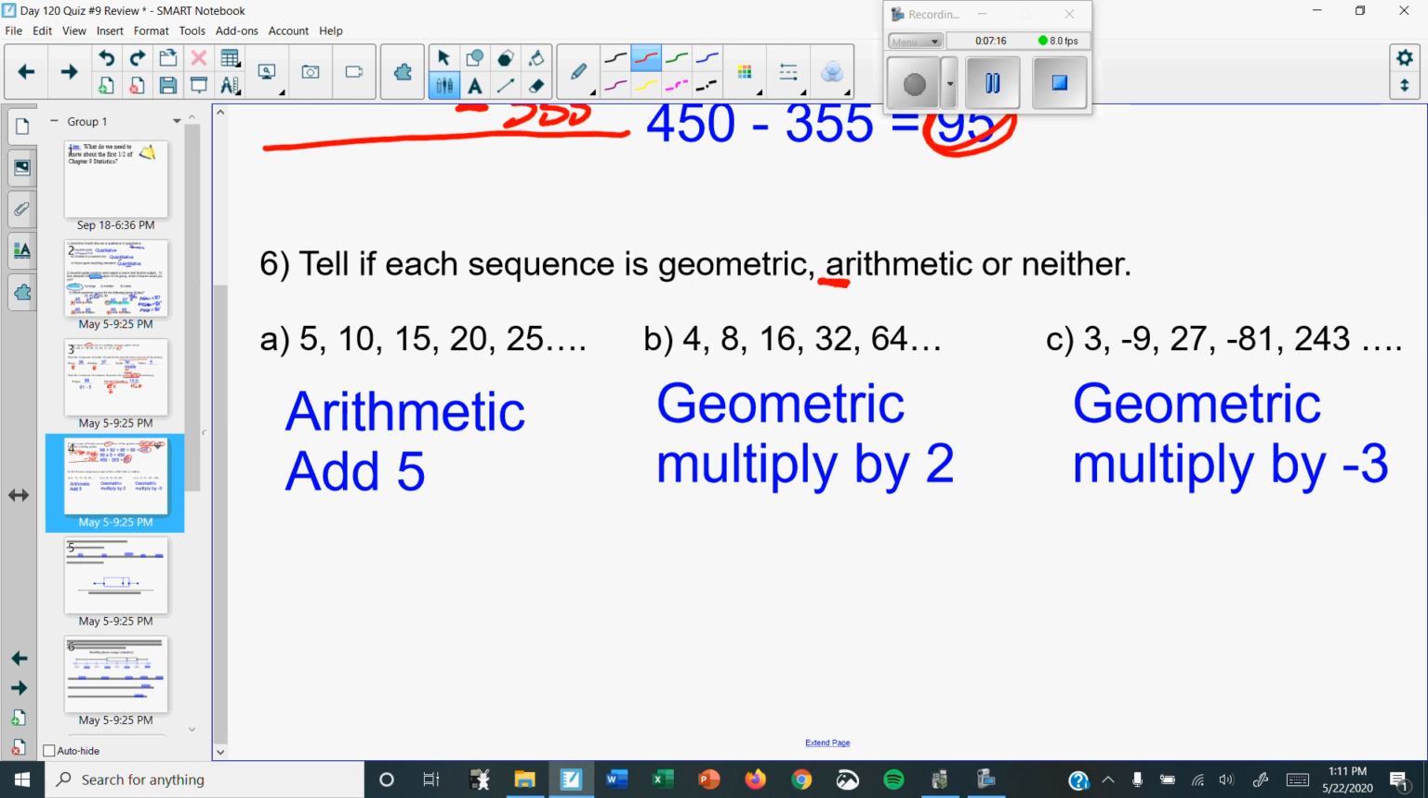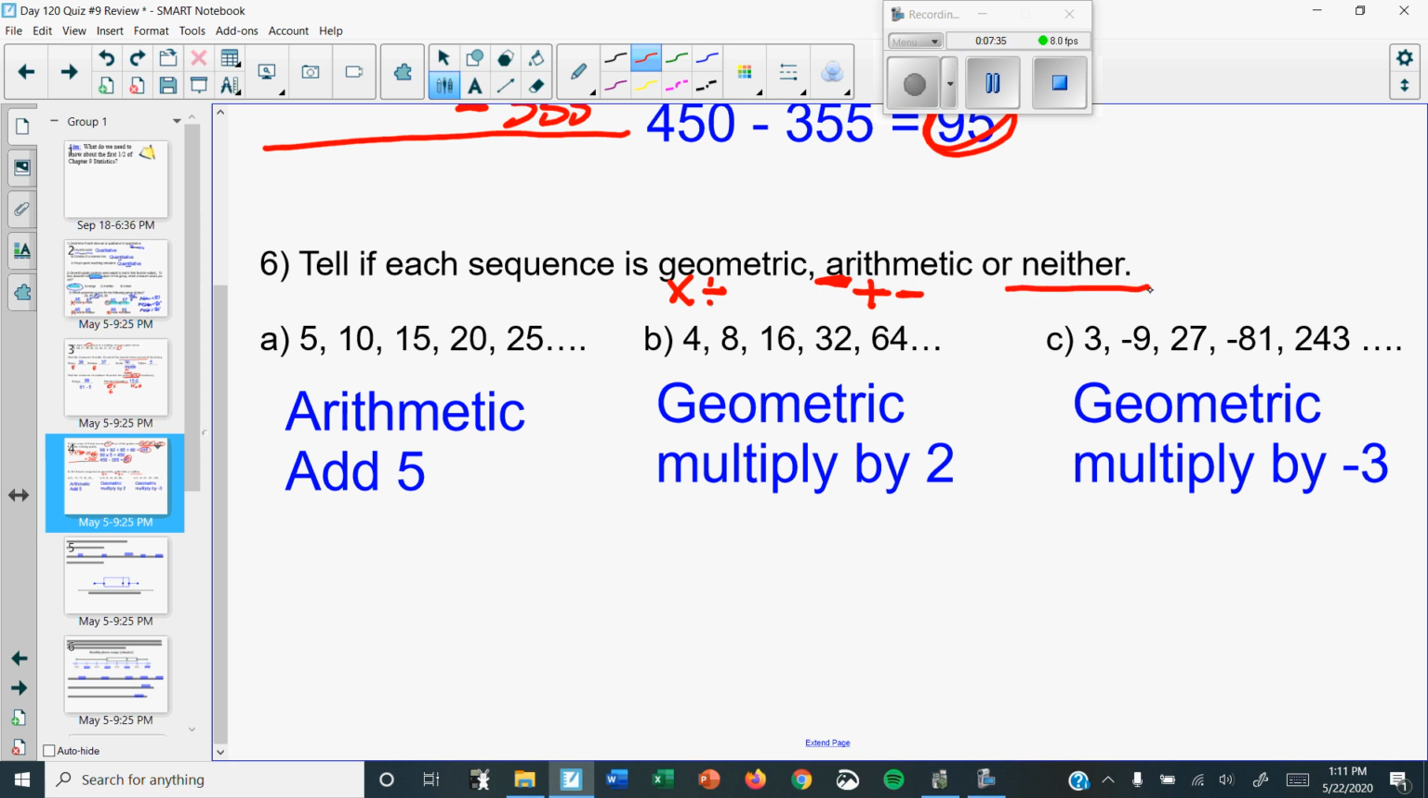Okay, tell if each sequence is geometric, arithmetic, or neither. Remember, arithmetic starts with an A. So if you're adding or subtracting to get to the next number, it's arithmetic. For geometric, if you're multiplying, and technically you're only multiplying, but if you're multiplying or dividing, it's geometric. And if it's not going by the same number, then it's neither.